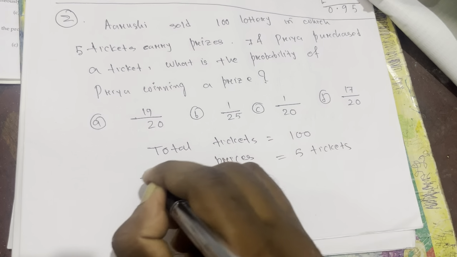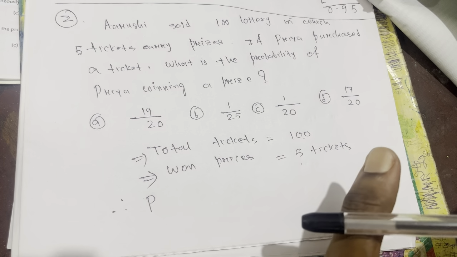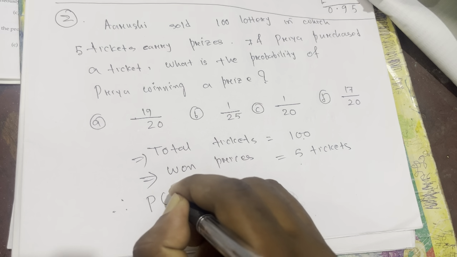Yes or no? Out of 100, only 5 tickets carry the prizes, which means 5 people got the prizes. So therefore, the resulting outcomes are 5, and the total outcomes are 100. Out of 100, 5 got a prize.